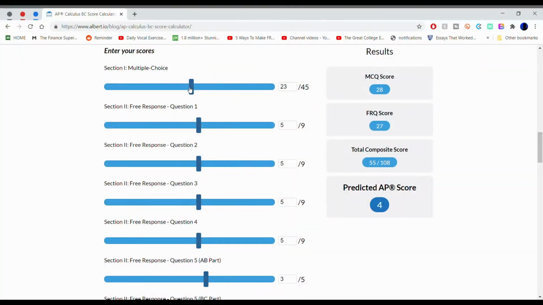Just remember, you don't need a perfect score to get a 5. That's one of the plus points about an AP exam. Go to the Albert.io score calculator. It gives you a brief idea about how many you have to get right, and how many you need for a 4 if that's what you're aiming for, or a 5 if that's what you're aiming for. And also learn the graphs properly. You have to always practice them. They're very important. I would recommend Noble Economics for this.